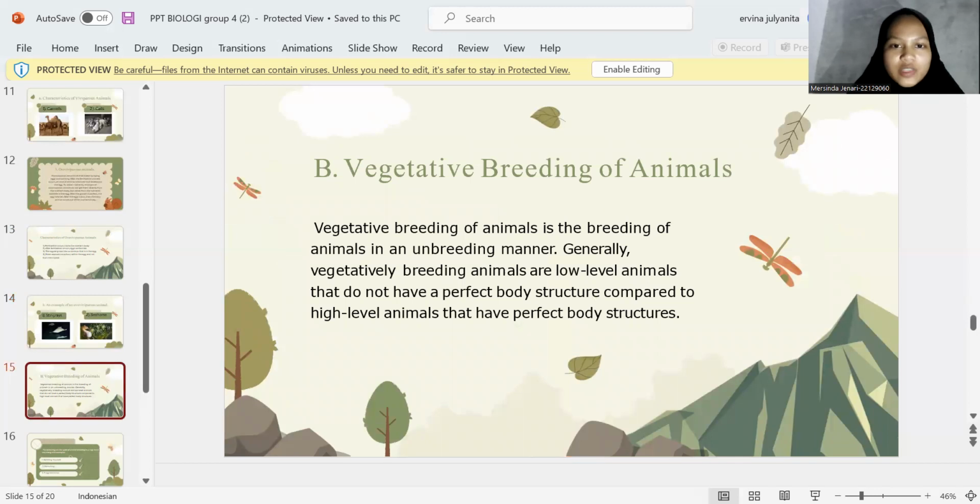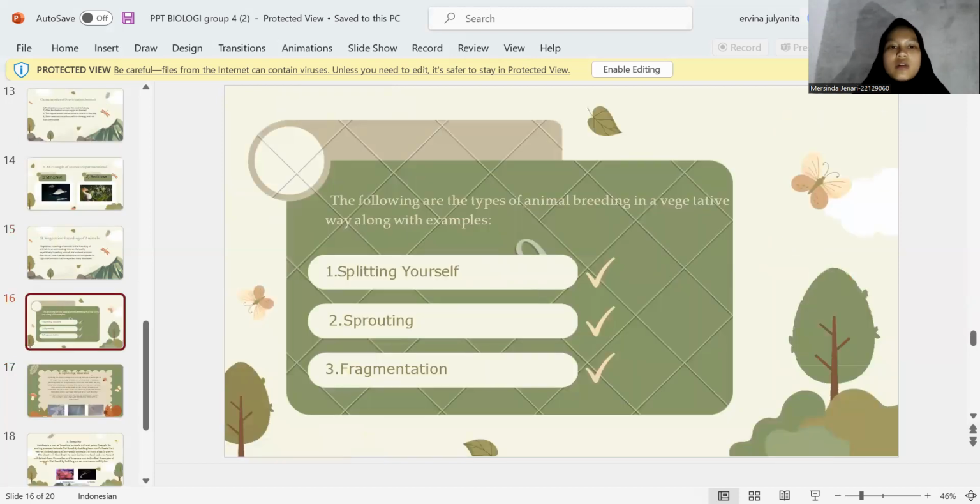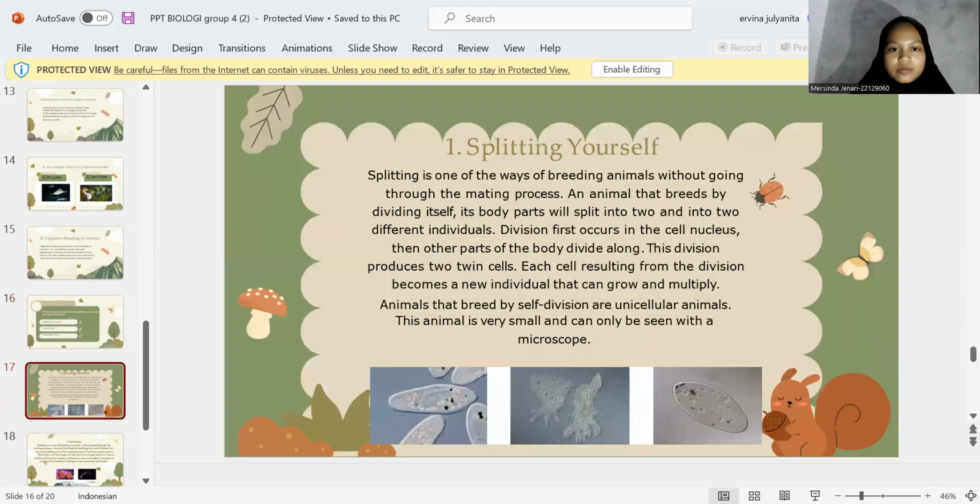Okay, the next topic is vegetative breeding of animals. Vegetative breeding of animals is breeding in an asexual manner. Generally, vegetatively breeding animals are low-level animals that do not have a perfect body structure, compared to high-level animals that have a perfect body structure. The following are the types of animal breeding in a vegetative way, along with examples. The first is splitting itself. The second is budding. The third is fragmentation.